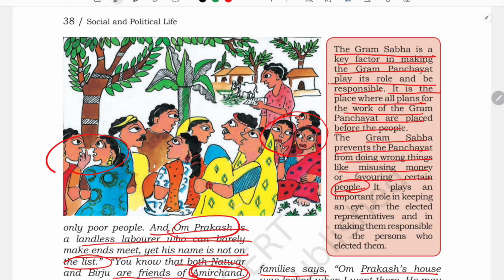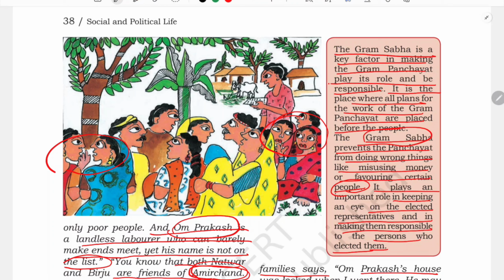It was favoring, isn't it, Birju and what was the other name? Natwar. So both of them got their names because of their friendship with Amir Chand, and Amir Chand's money and influence had their names included in this list. So such things are being prevented by the Gram Sabha. It plays an important role in keeping an eye on the elected representatives and in making them responsible to the people who elect them.